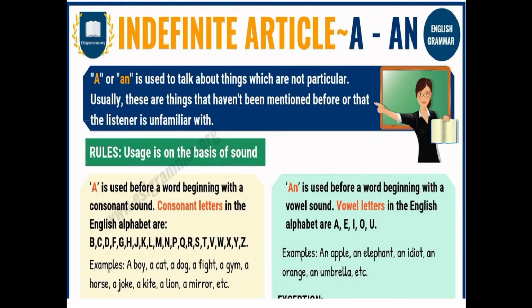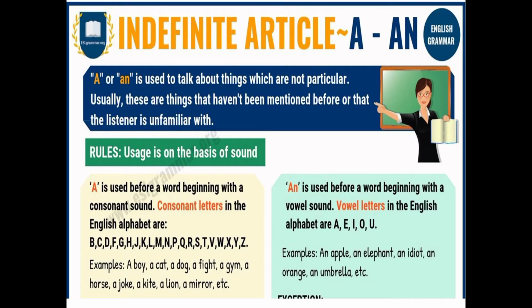So indefinite means something which is not specific or which is not fixed, or we can say which is actual. जिस चीज़ के बारे में हमें actual पता नहीं होता आपका, it means that how many articles are coming in this category. So there are two articles which are coming in this. So these are A and AN.